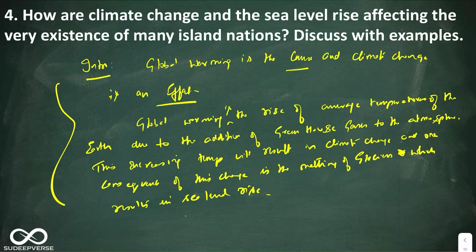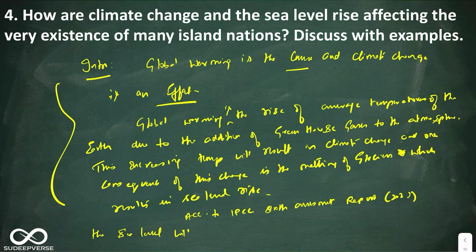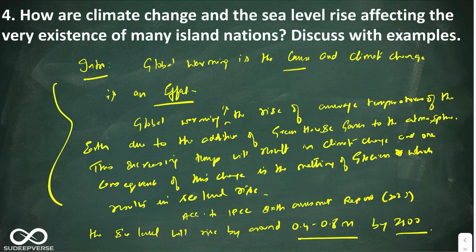In the next paragraph you can say, according to IPCC 6th assessment report 2023, the sea level will rise by around 0.4 to 0.8 meters by 2100. So this is the stat you can write, but I always incline towards writing more conceptually in geography, but definitely you can add fact here and there, not an issue at all.